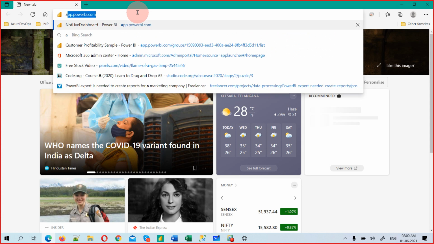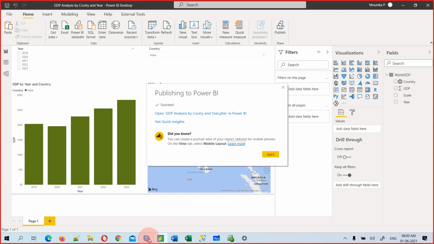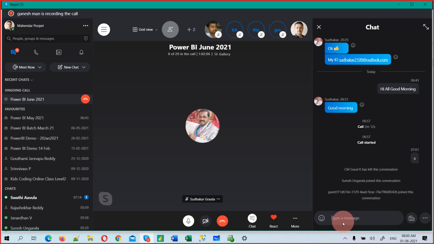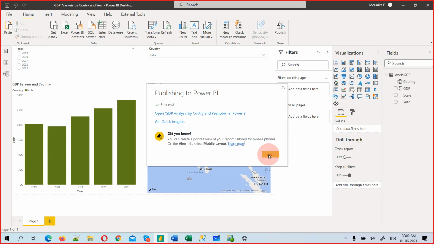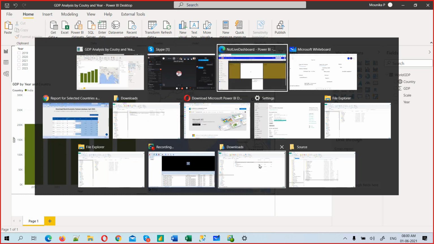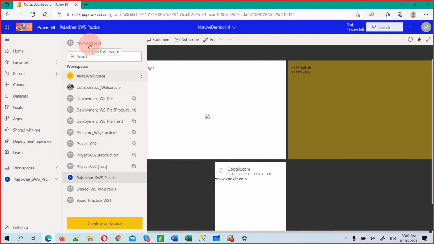Okay, now app.powerbi.com. This is the URL, app.powerbi.com. Everyone should know this. For every company client, they have to use app.powerbi.com. This is called Power BI service. Okay, this is called Power BI service, and got it. Click on got it, and then go to workspaces and go to My Workspace. This workspace,